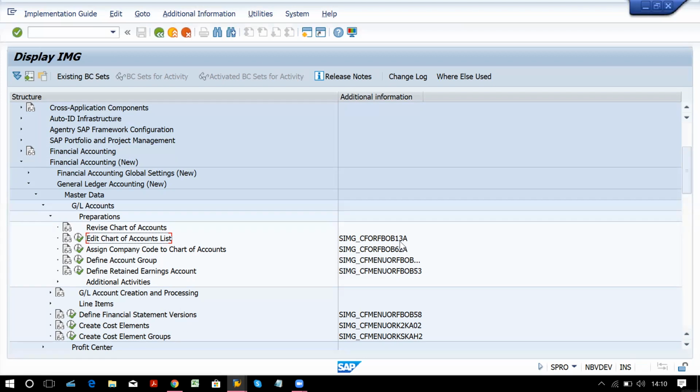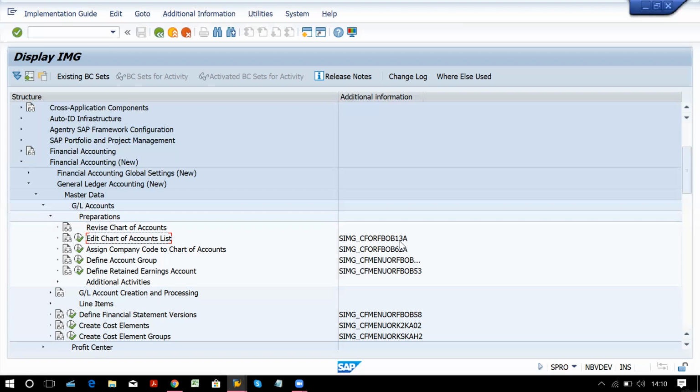One more thing, one chart of account you can assign to many company codes, that is possible. So if we are having now SH20 and SH21, two company codes we have, one chart of account I can create and assign the same to both the companies. So one chart of account can be assigned to many company codes.